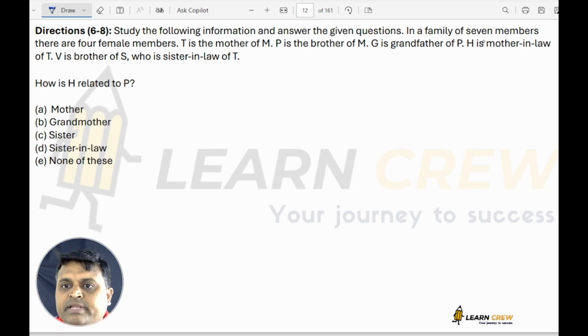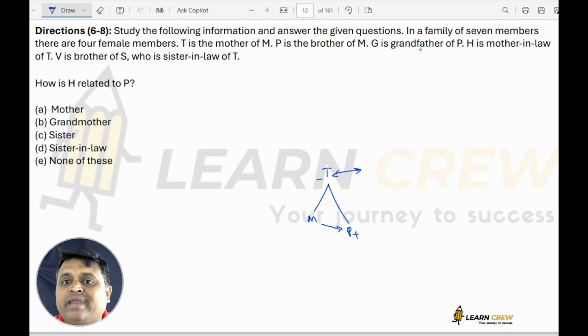In a family of 7 members, there are 4 female members. T is the mother of M. Okay. So there should be a father. P is the brother of M. P is the brother of M means like this. T is the mother of M, P is the brother of M. So these two are siblings.